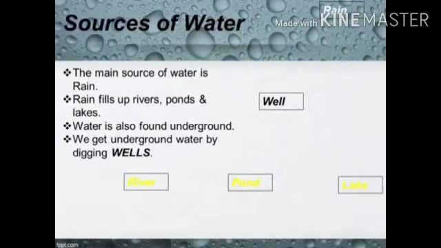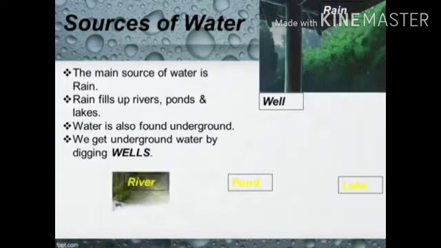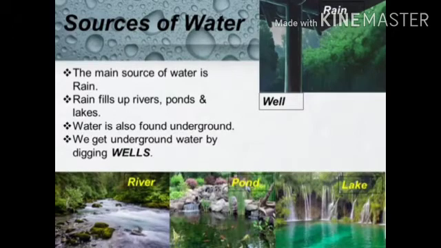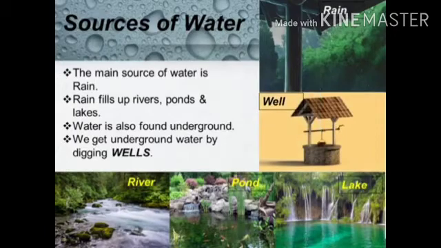Sources of water. We get water from rain. Rain fills up rivers, ponds and lakes. Water is also found under the ground. We can get this underground water by digging wells. A deep hole dug to get water from under the ground is called a well. We can use water from rivers, ponds, lakes and wells.